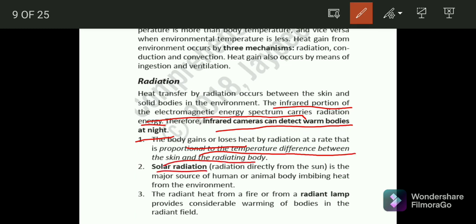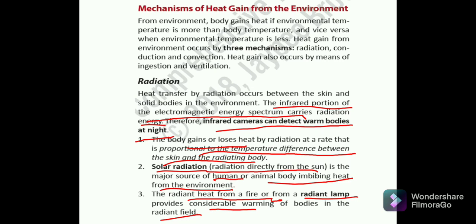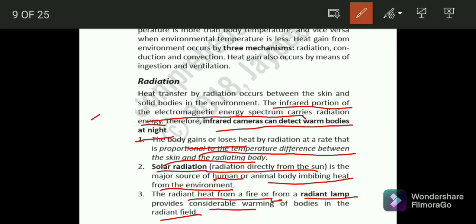Solar radiation, taking an example, that is radiation directly from the sun, is the major source of the human or animal body imbibing heat from the environment. The second one is the radiant heat from a fire or a radiant lamp. These will provide considerable warming of the bodies in the radiant fields. So the first thing we have discussed was radiation.